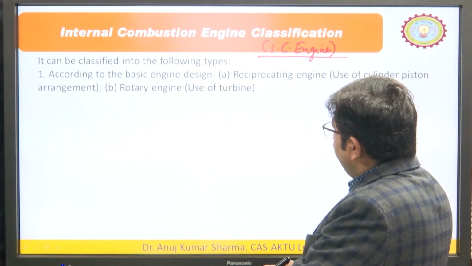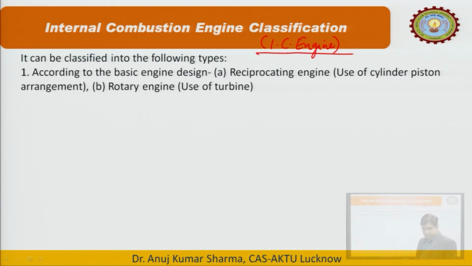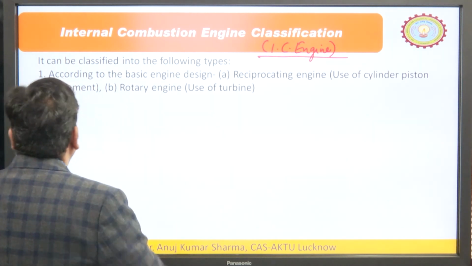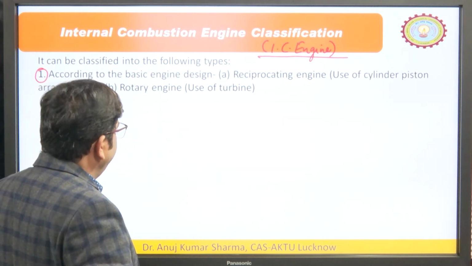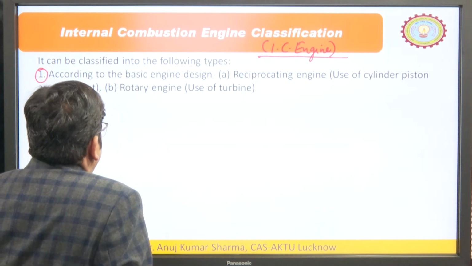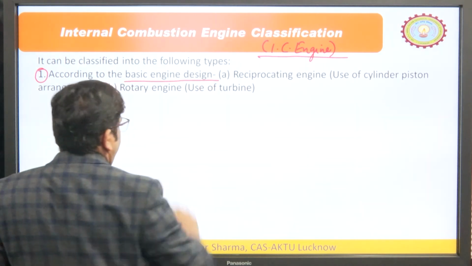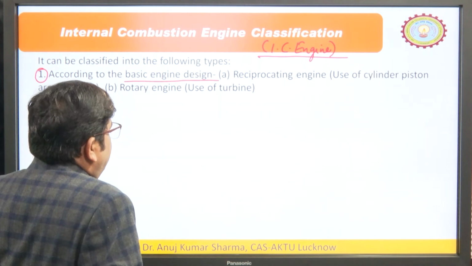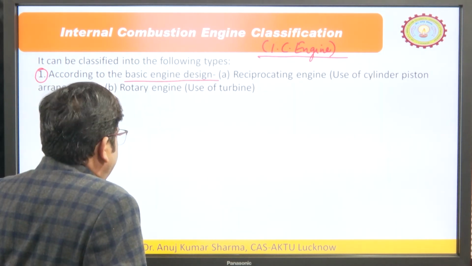Now, if we talk about the classification of the IC engines, we have a lot of categories in which we can classify the IC engines. There are different criteria upon which we can classify them. The first criterion is the basic engine design. According to this, we can classify engines into two categories. First is the reciprocating engine, and second is the rotary engine.